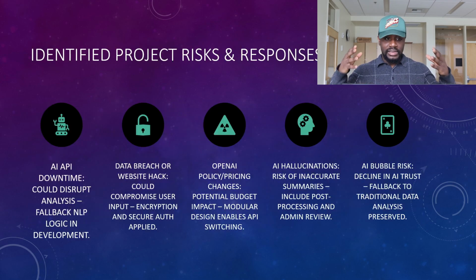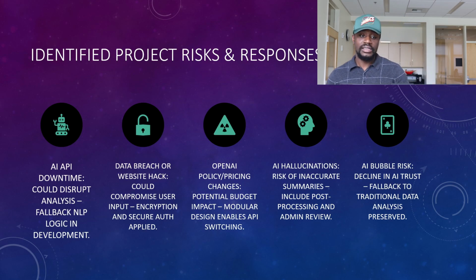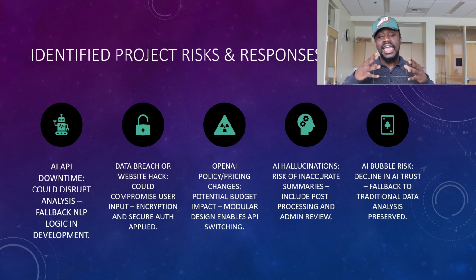And the next slide is about the identified risks and how we are going to respond to these risks. There's a very high chance of API downtime, which could disrupt the analysis, so we need a fallback. Our response is that we are in the process of developing NLP logic. The second risk is website hacking or breach of data, which could compromise user input. And how we are responding to this is encryption and making sure that our authentication is nicely secured.